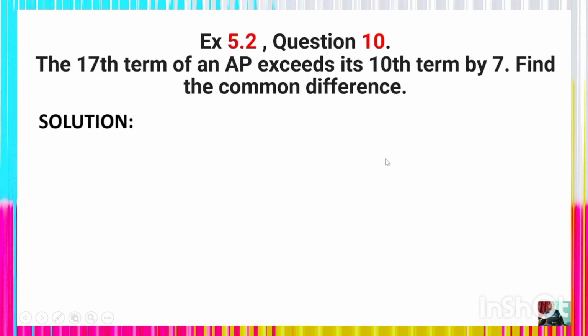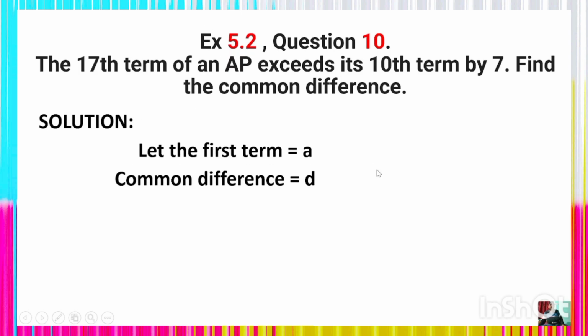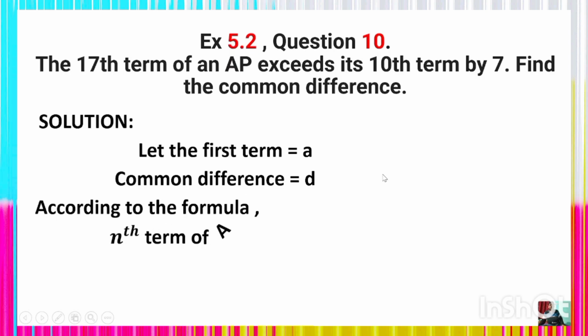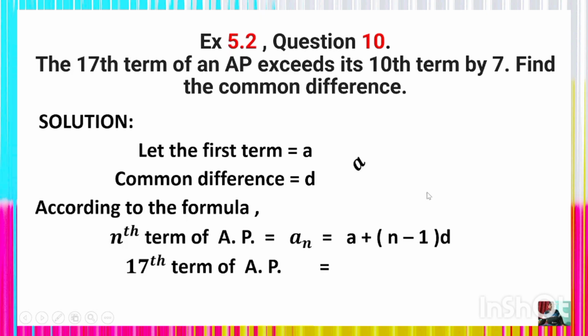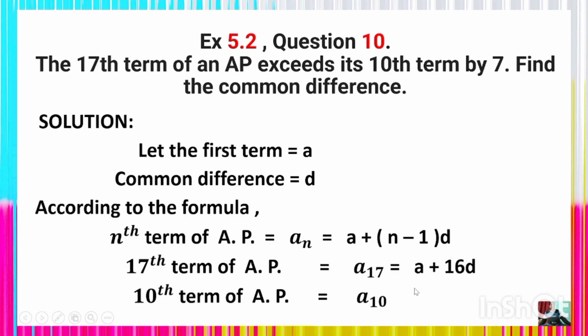Look at the solution here. Let the first term of the AP be a and the common difference be d. According to the formula, the nth term of the AP, an, is equal to a plus n minus 1 whole into d. Thus the 17th term of the AP, a17, is a plus 16d, right? The 10th term of the AP, a10, is equal to a plus 9d.